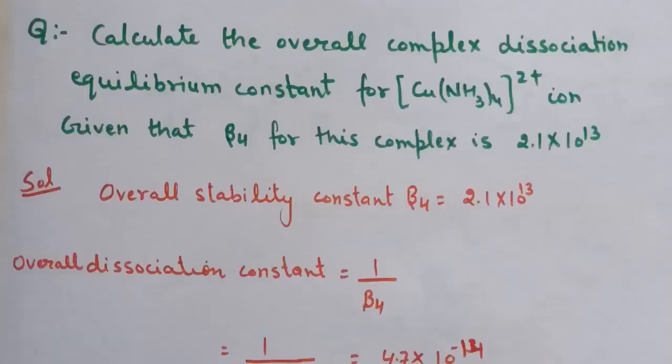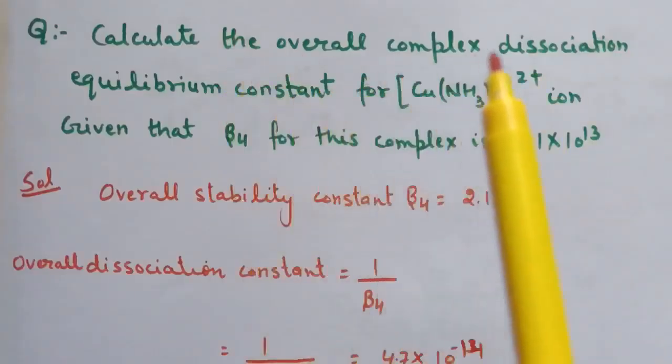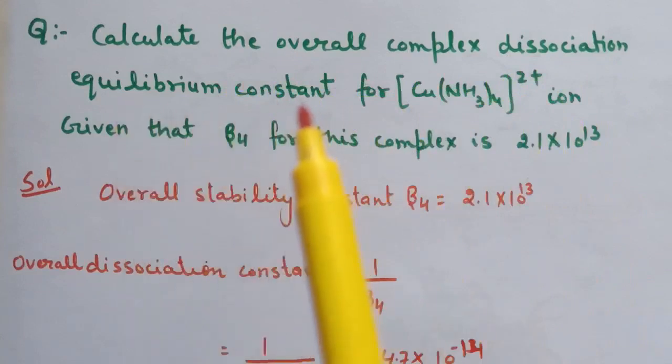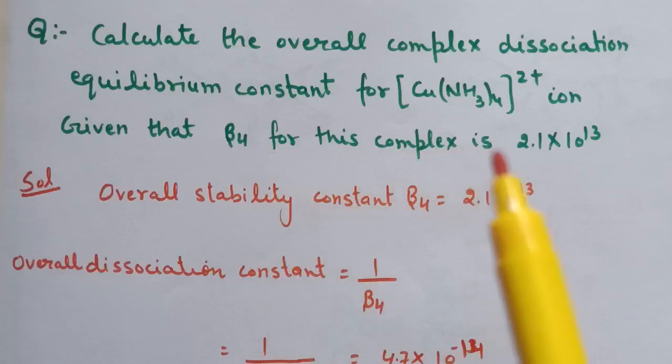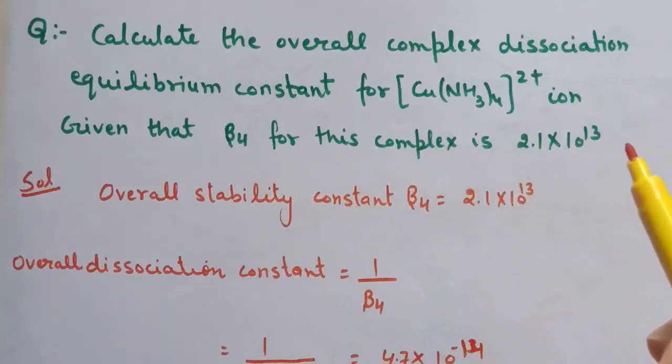Now here one question is given: calculate the overall complex dissociation equilibrium constant for this complex, given that beta 4 for this complex is 2.1 into 10 to the power 13.